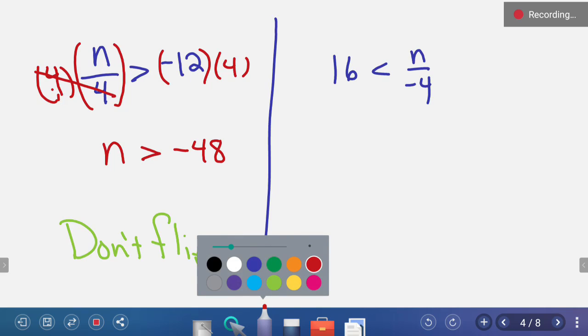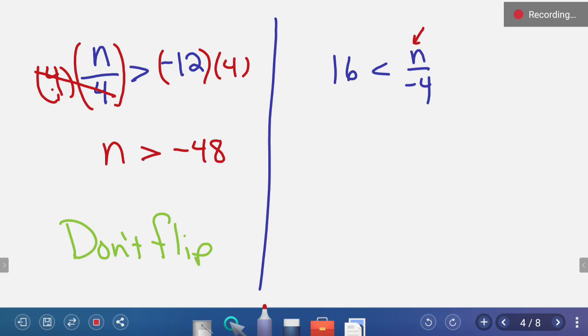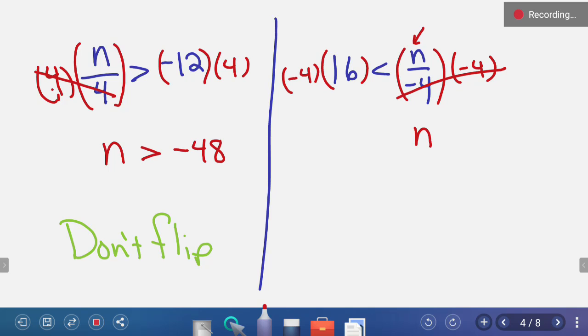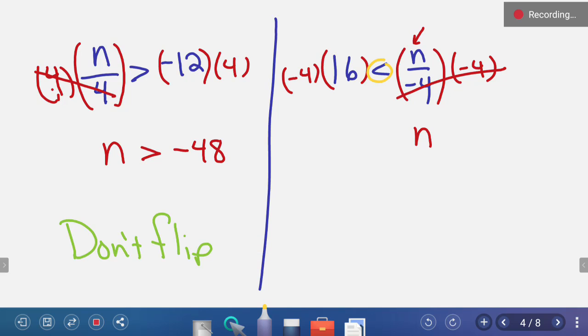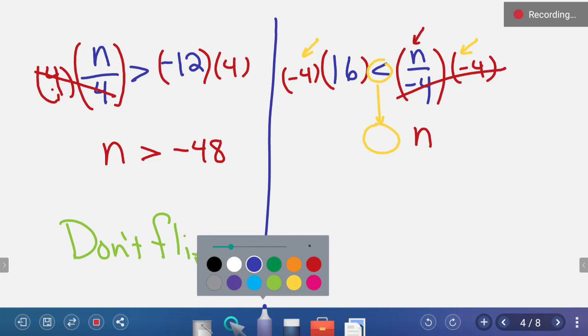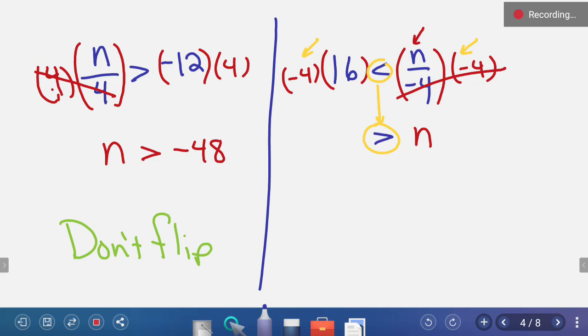On the other side, we look to the side with our variable. We need to isolate our variable. So we're going to multiply both sides by negative 4. Our variable is still on the right side, but if we noticed, we multiplied both sides by a negative 4. It switched sides, so we have to flip our inequality symbol. We're going to flip it, and instead of the less than symbol, we need the greater than symbol. And 4 times 16, we have 24, 64, negative 64.